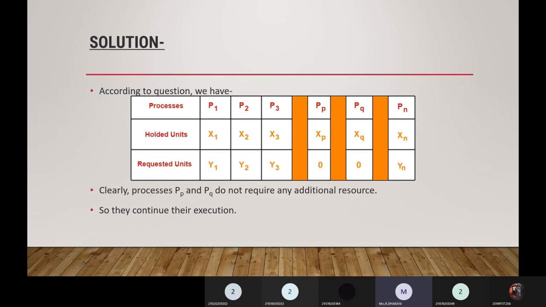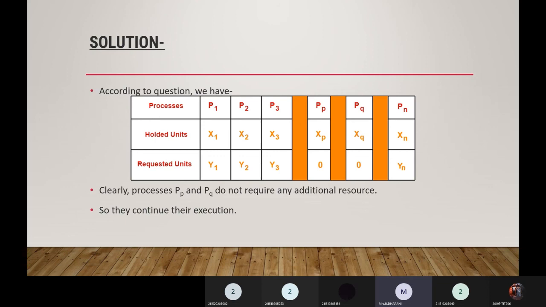Okay, so according to the condition we have derived, consider we have processes P1, P2, P3, Pp, Pq, Pn holding units x1, x2, x3, xp, xq, xn. Requested units may be y1, y2, y3, and Pn also requests yn. Clearly processes Pp and Pq do not require any additional resources, because P1, P2, P3 already hold x1, x2, x3 units, and additionally request y1, y2 and y3.